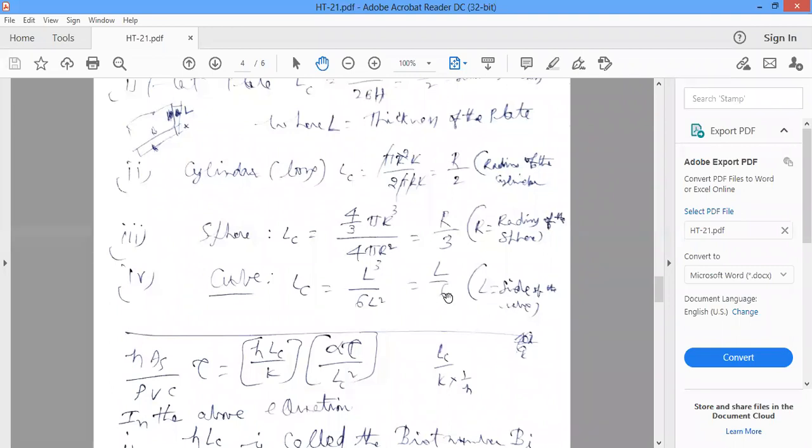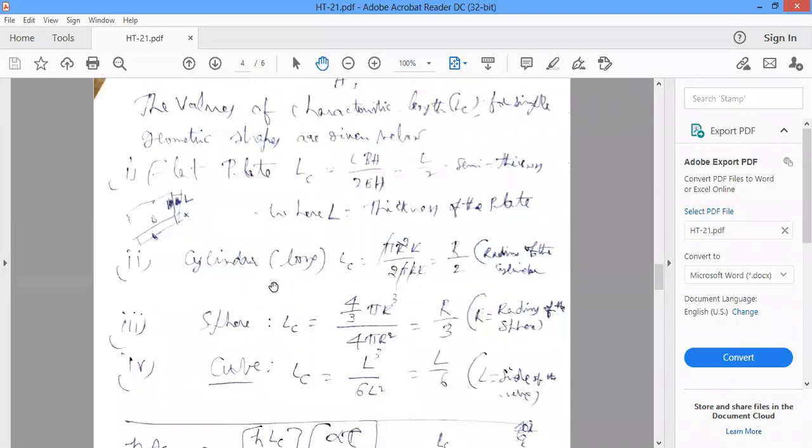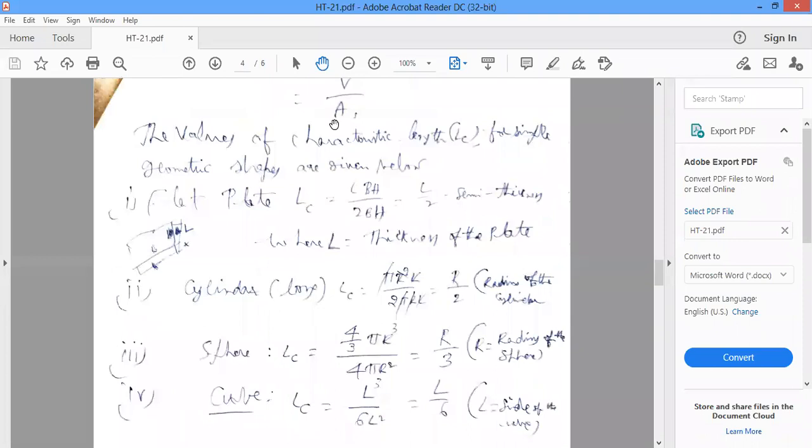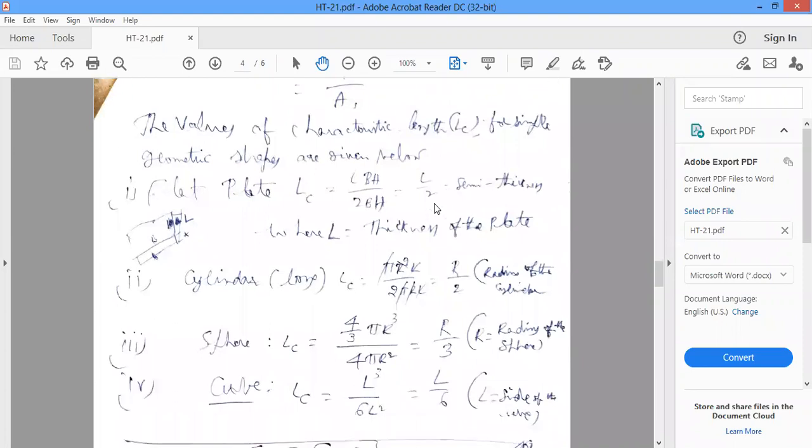So these are very, very important. You have to solve some problems on this. All this is mathematical analysis, very simple. Characteristic length is volume by surface area. For a flat plate, it is L by 2, semi thickness, where L is the thickness of the plate.